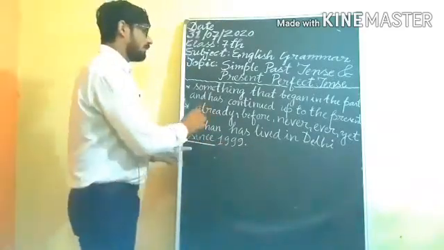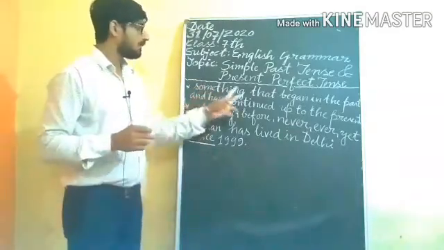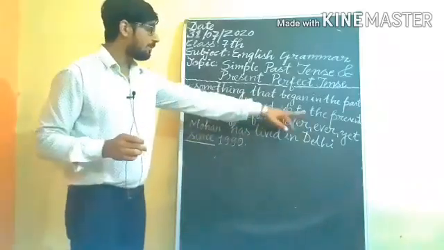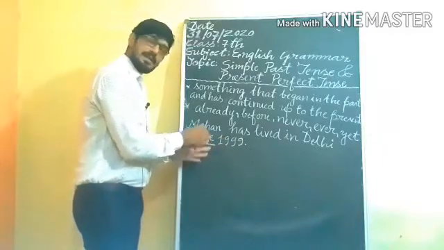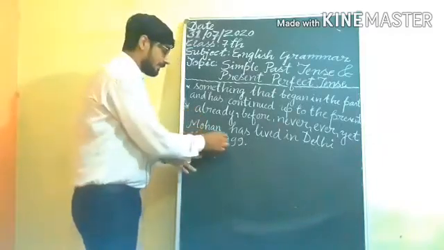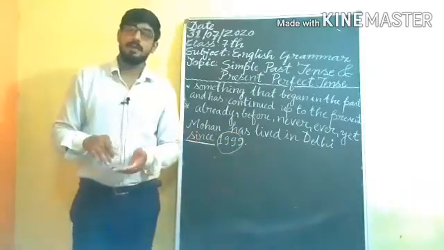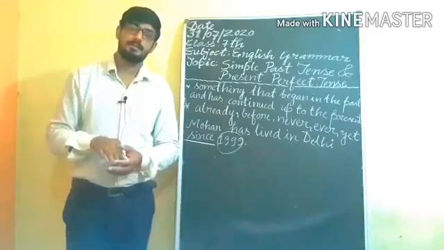we denote that the action, something that began in the past, has continued up to the present. It means that Mohan has lived in Delhi since 1999 and now, at this time, he is living in Delhi. Understand?